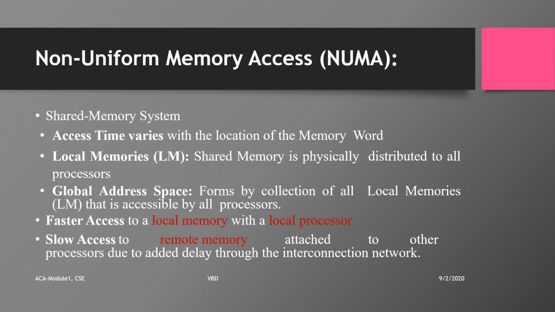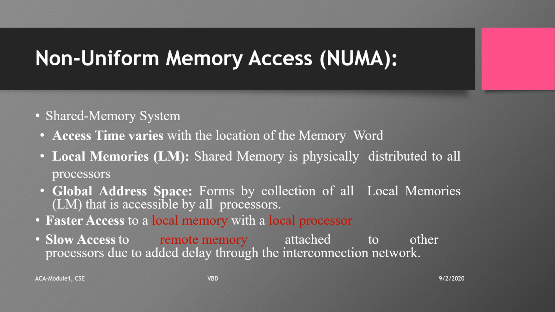The non-uniform memory access model is a shared memory system in which the access time is going to vary with the location of the memory word. That means whether the memory word is local to the processor or local to another processor. The shared memory is physically distributed to all the processors and is called local memories to each of these processors.